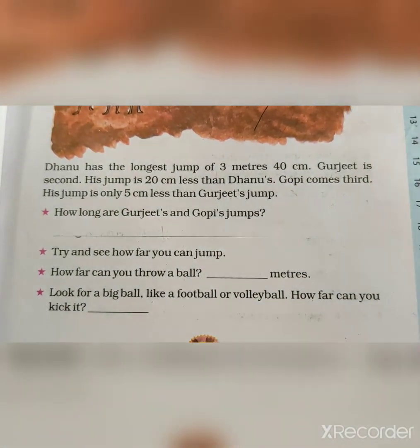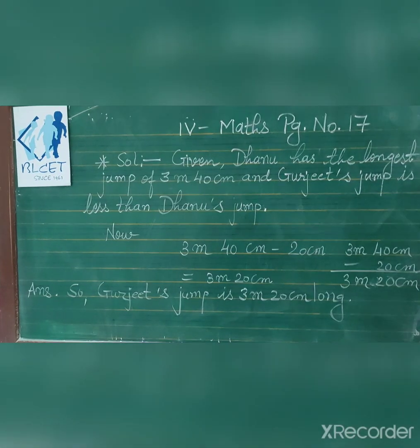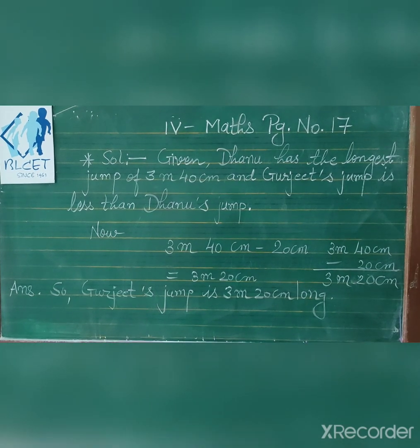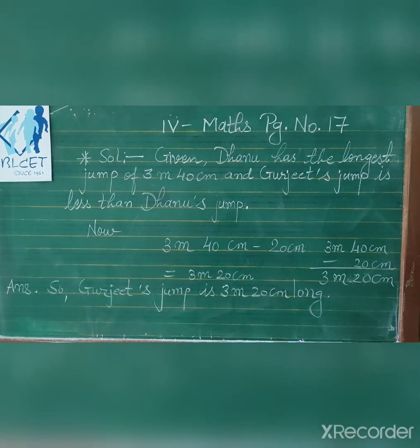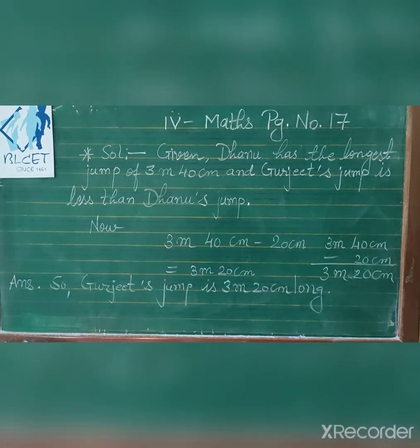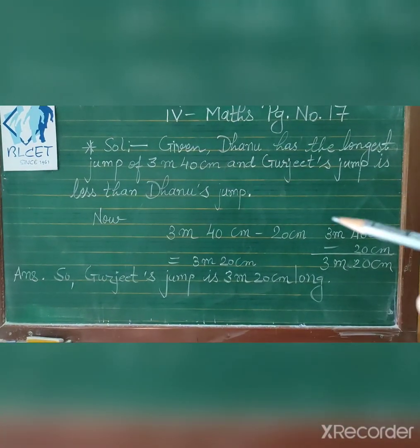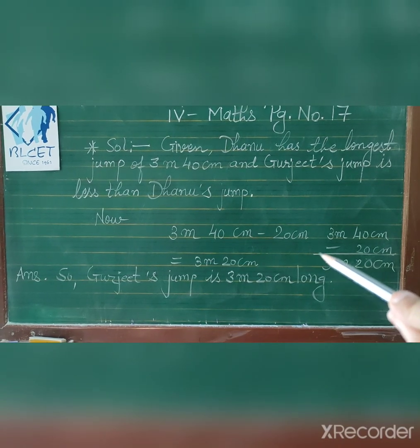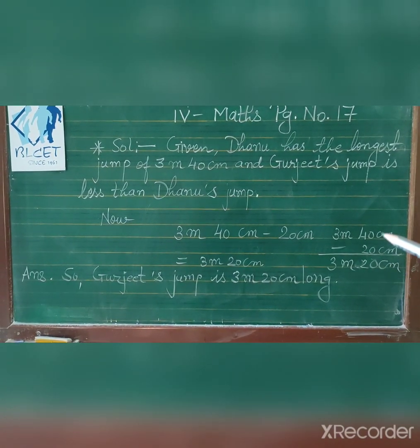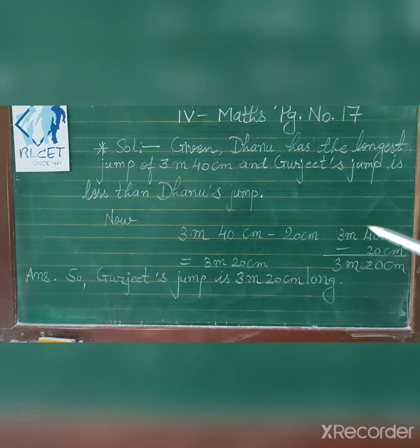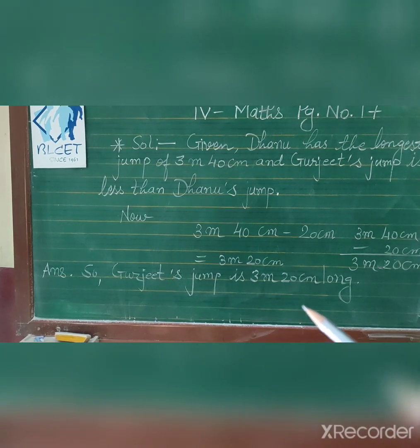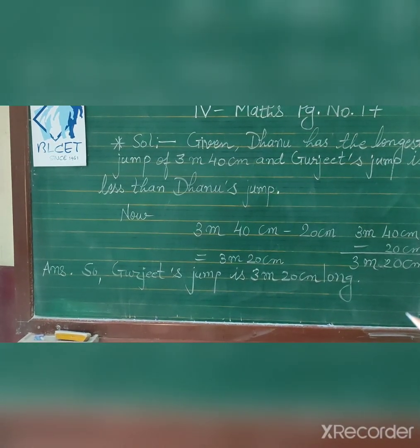So let us solve. Now see here, given Dhanu has the longest jump of 3 meter 40 centimeter and Gurjit's jump is less than Dhanu's jump. So from Dhanu's jump we will subtract 20 centimeter. 3 meter 40 centimeter minus 20 centimeter: 0 minus 0, 0; 4 minus 2, 2; 3 meter. So Gurjit's jump is 3 meter 20 centimeter long.